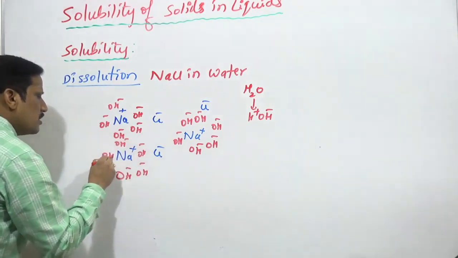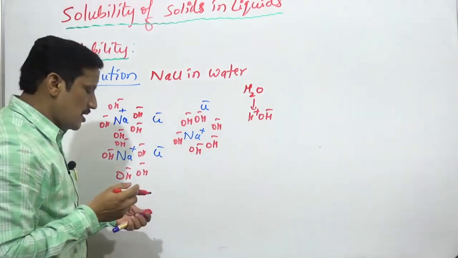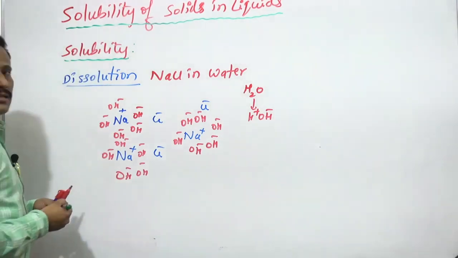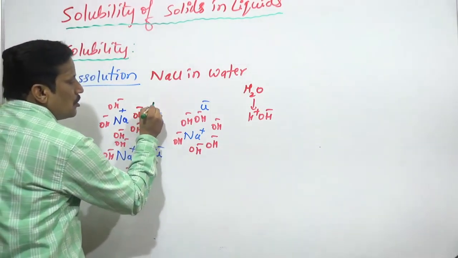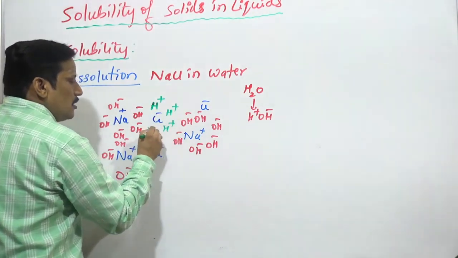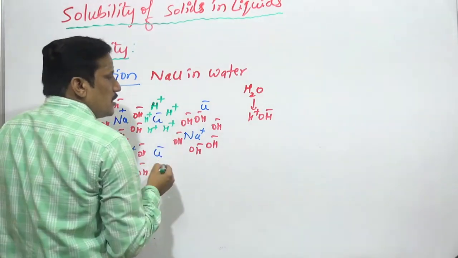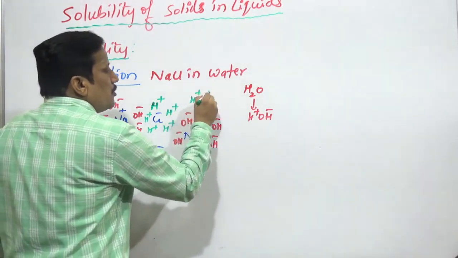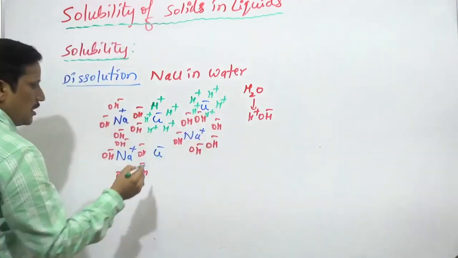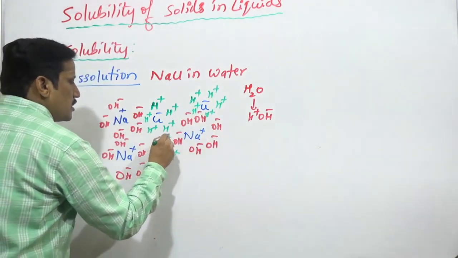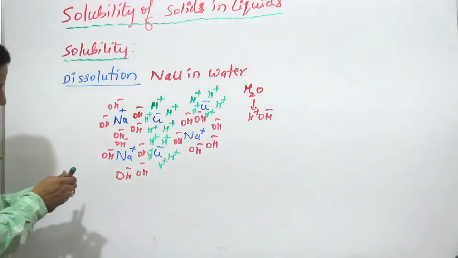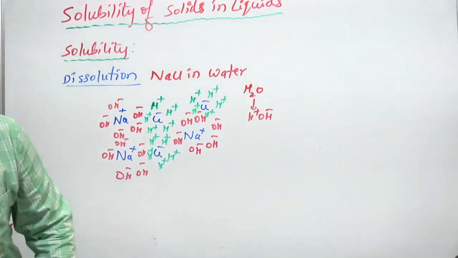All Na+ ions are going to be surrounded by OH- ions. Naturally, opposite charges like each other. In the same way, Cl- ions are going to be surrounded by H+ ions, again naturally, opposite charges attract. Wherever the Cl- ions are there, they are surrounded by H+ ions. See, what is the concept?